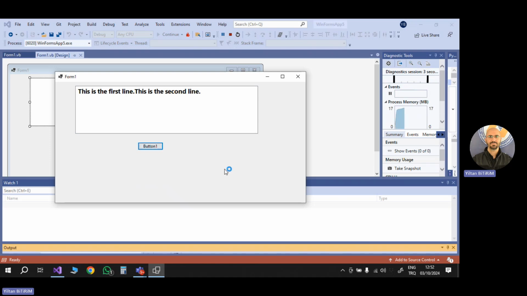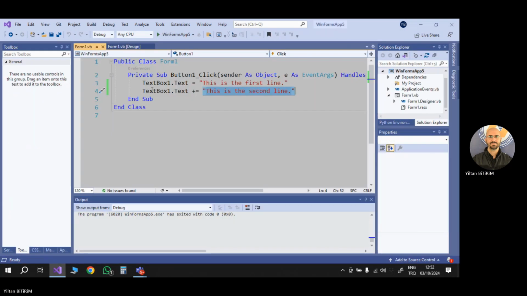I'm running the project. So still I have the problem because in my first statement, I assign the first string to my text box, and in the next statement, I appended the second string to my text box. So this is not a solution to what I want. What I want is the second line to be shown on the second line in the text box as a separate line.